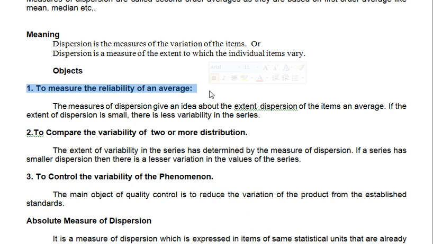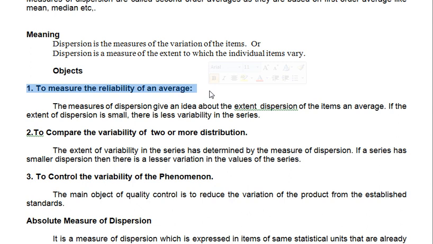Reliability means trust, worthiness, belief, right? So how much you believe that, how much you can rely on the average, right? So that is a very important case of dispersion. The dispersion is normally computed for these three objective reasons.